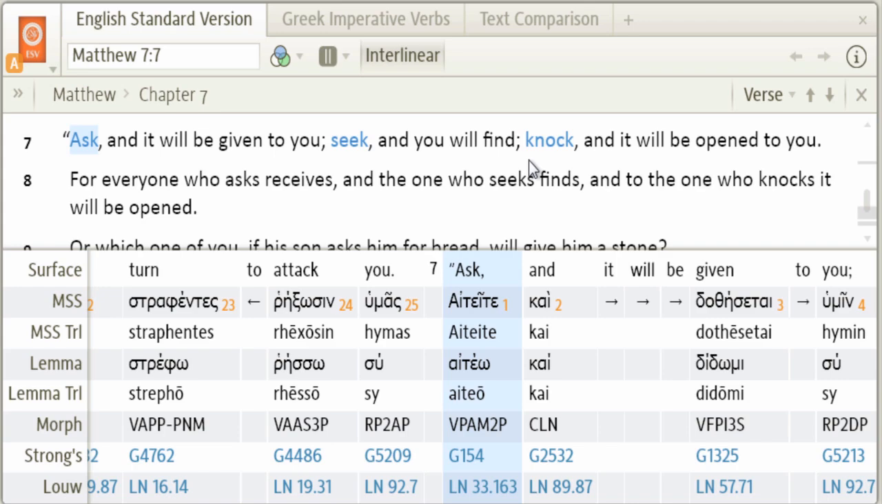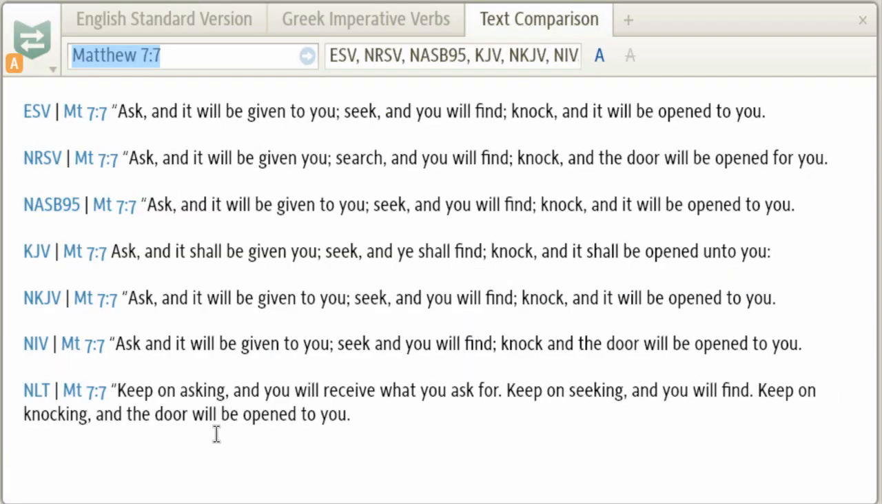So, for example, this verse could read, "Keep on asking, and it will be given to you. Keep on seeking, and you will find. Keep on knocking, and it will be open to you." In fact, this is the kind of translation that the New Living Translation takes. See it down here. Keep on asking, and you will receive what you ask for. Keep on seeking, and you will find. Keep on knocking, and the door will be open to you.